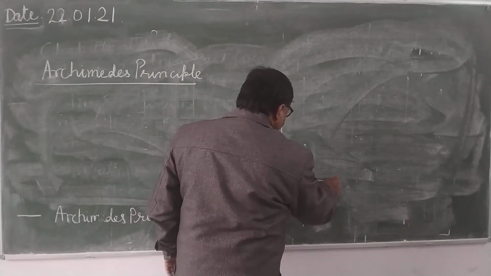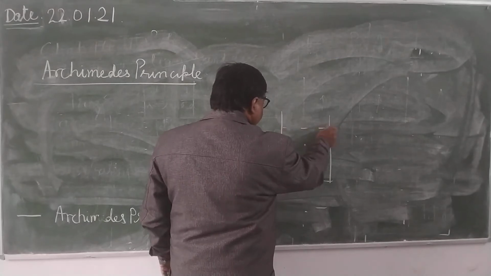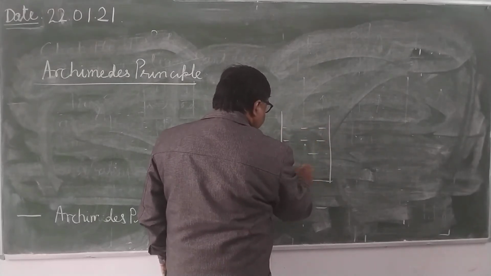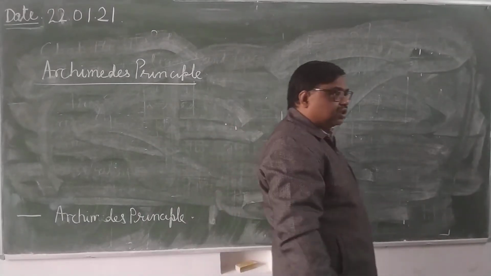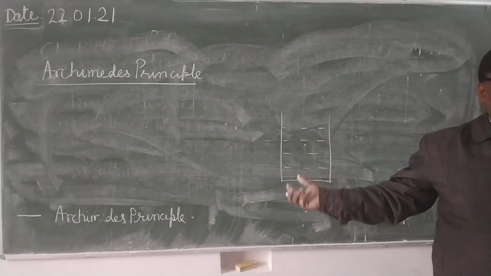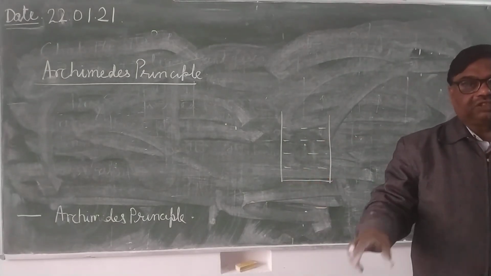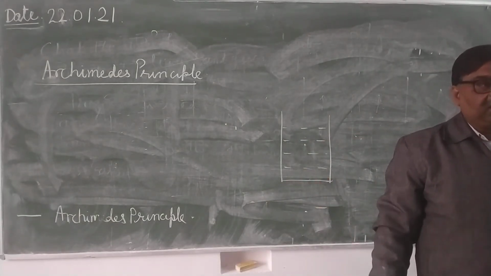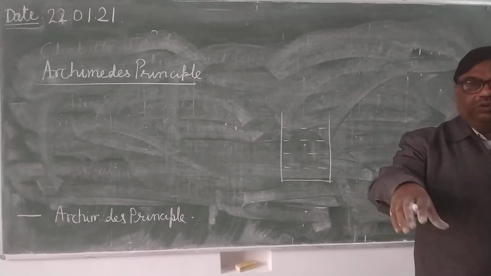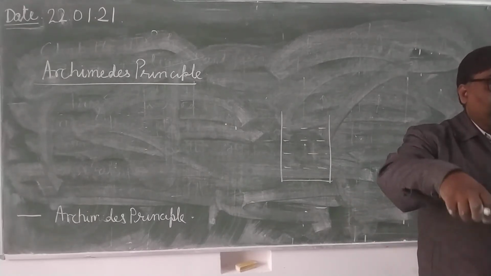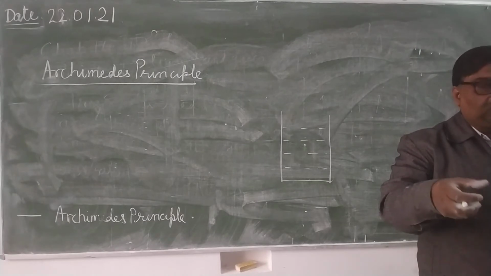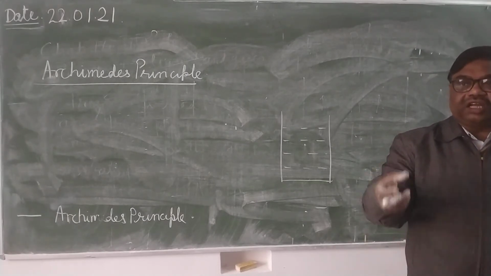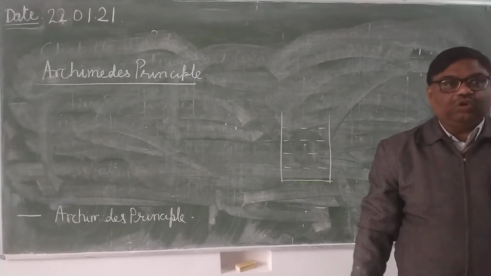So you know one point: when any object is immersed under water, it should be a heavy object, because with a lighter object you will not experience that. If there is any heavy object, you first lift that object in air and then lift that same object under water by pouring it into water.